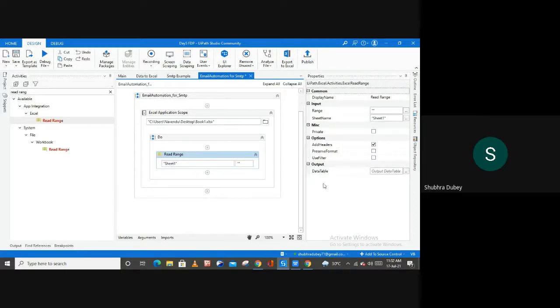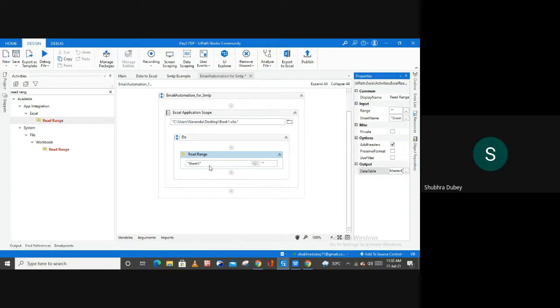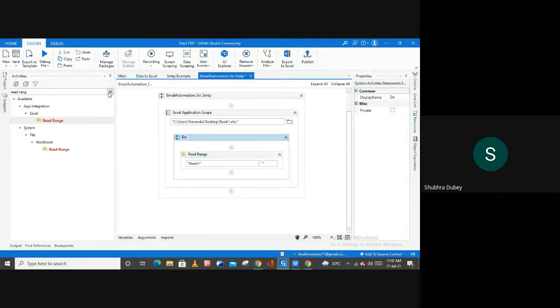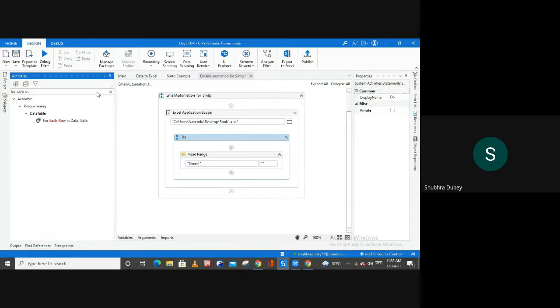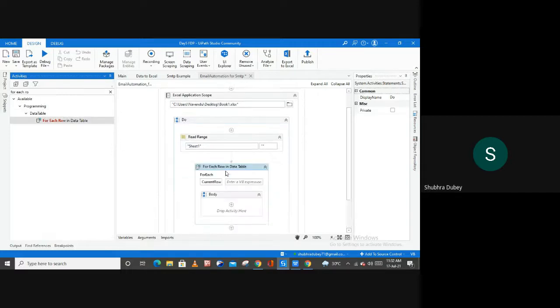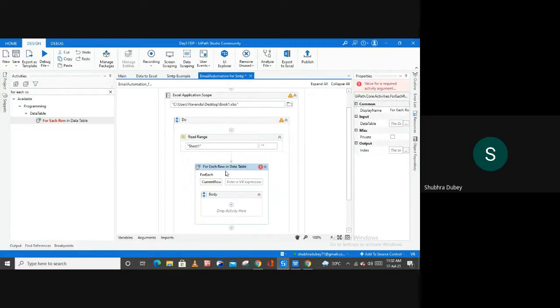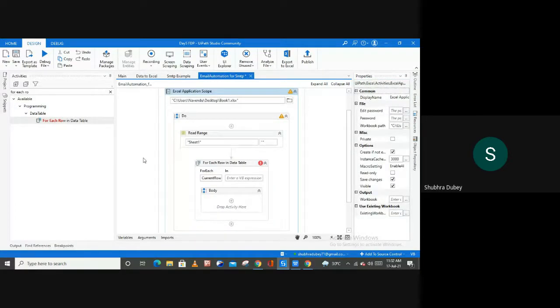So for this, let me create an output here in the field, which is master DT. Sheet1 is fine because I want to first read Sheet1, and then you can remove this range from here so that your bot will read the whole sheet. And the next activity I'm going to use here is the for each row activity. So here we have this for each row activity, and I'm using it inside of this Excel application scope, right?